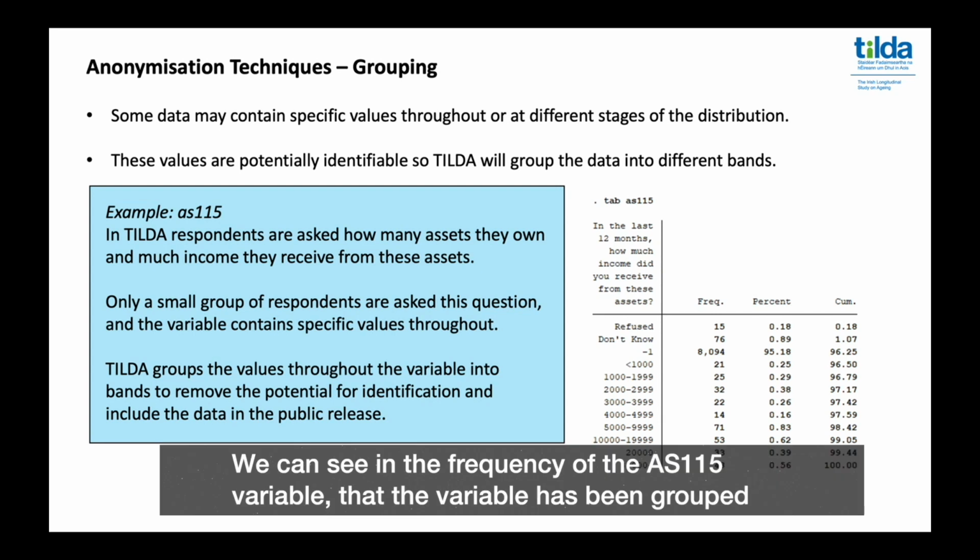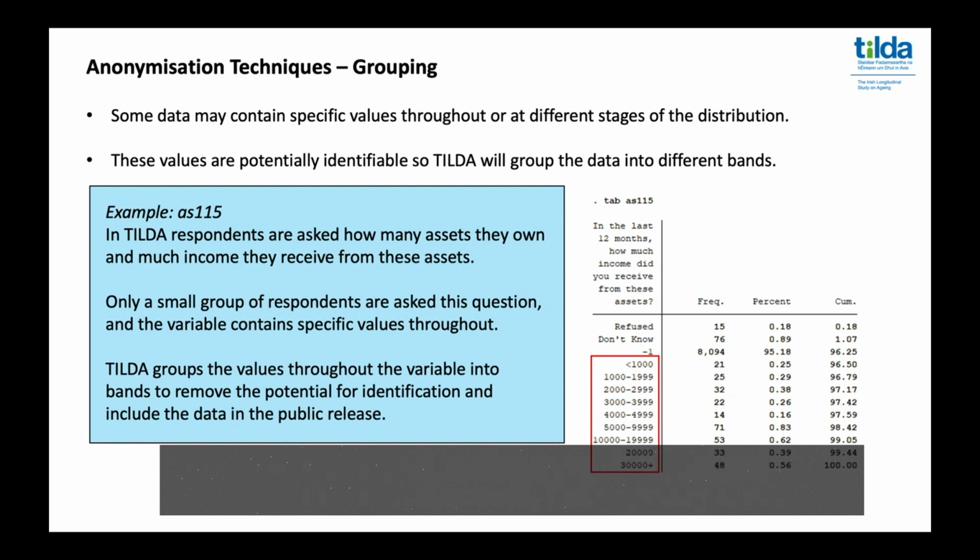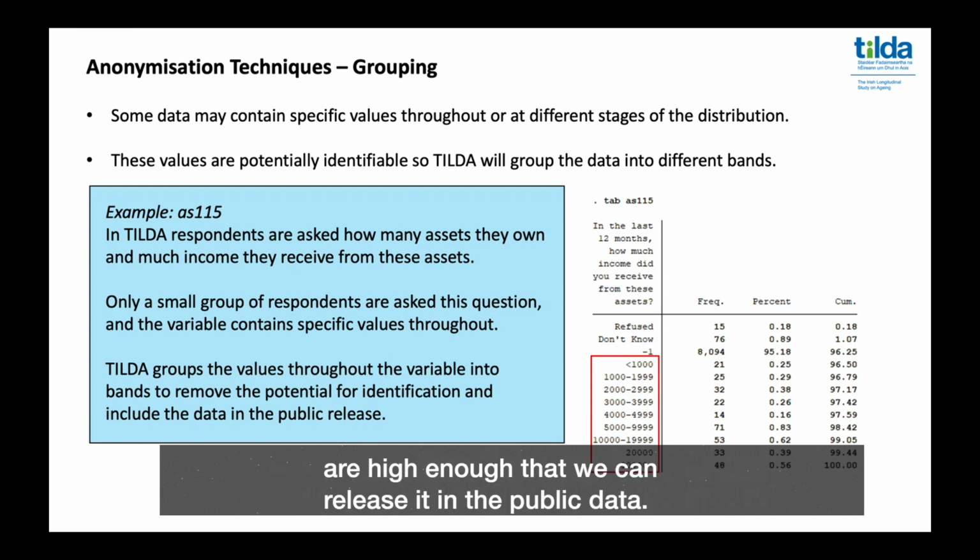We can see in a frequency of the AS115 variable, the variable has been grouped into different categories or bands throughout the variable, and as such, the frequency counts are high enough that we can release it in the public data.